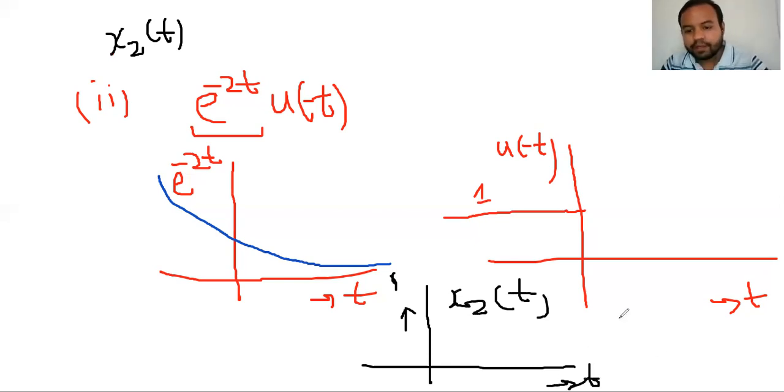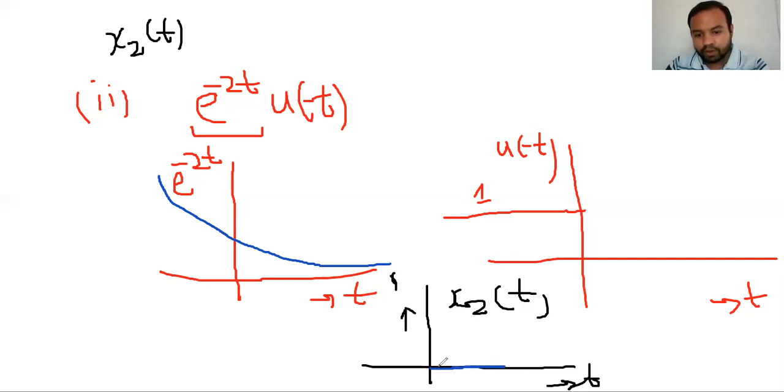Please see that for t greater than 0, this signal has magnitude 0. And for t lesser than 0, this signal has some magnitude. If you multiply something by 0, you will get 0.